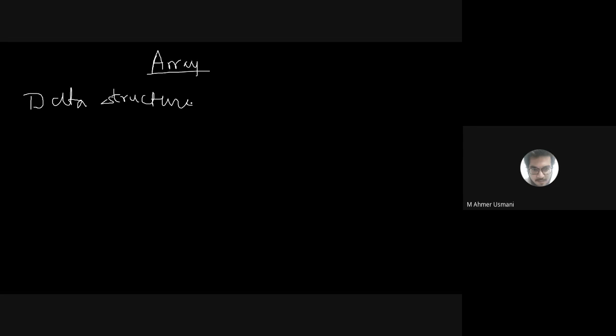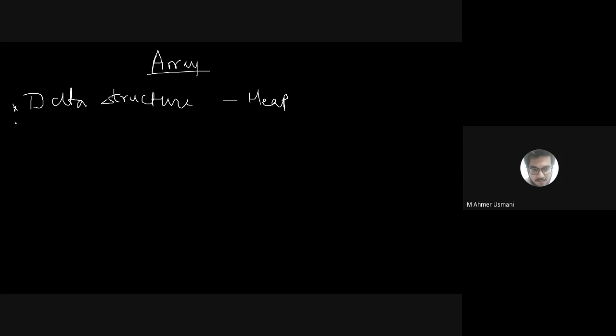The data structure that it follows is called a heap data structure. Okay, I don't know whether you have gone through that heap. पता नहीं पढ़ा है कि नहीं. So it is a data structure which the array basically follows. Okay, so what is basically an array? It is a data structure which follows a heap data structure.